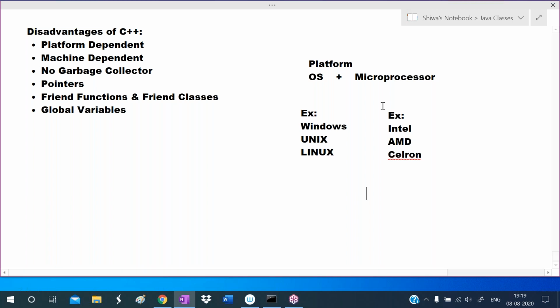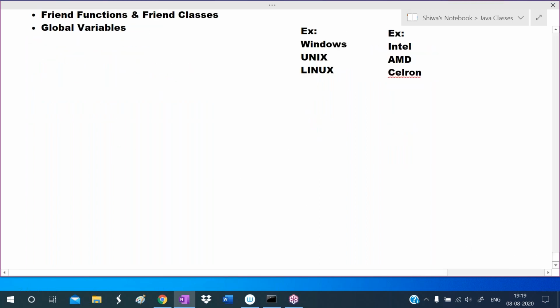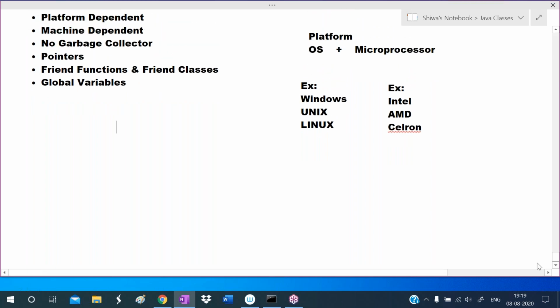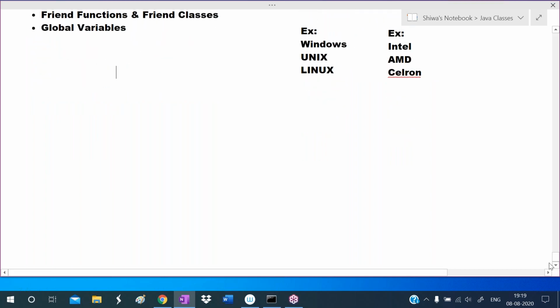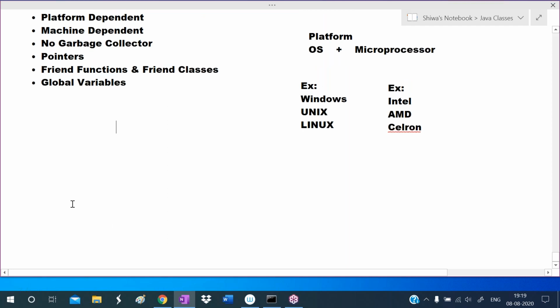Okay, so we are calling C++ a platform dependent programming language. To understand this point, once again I'm explaining the execution process of a C++ program. In the previous class I already explained it. Now once again I'm explaining the execution process of a C++ program. See here, we are writing a C++ program. This is the C++ program. I am saving this program with the name hi.cpp.